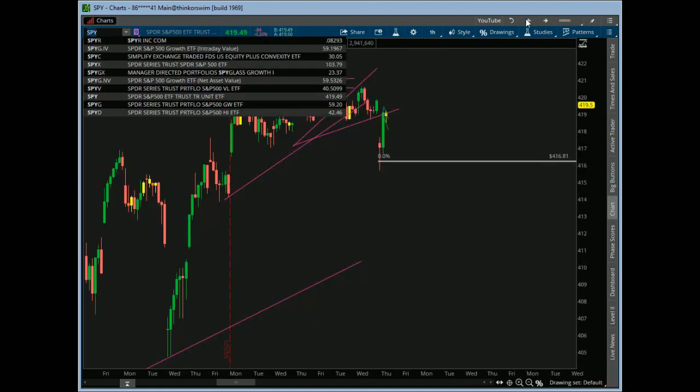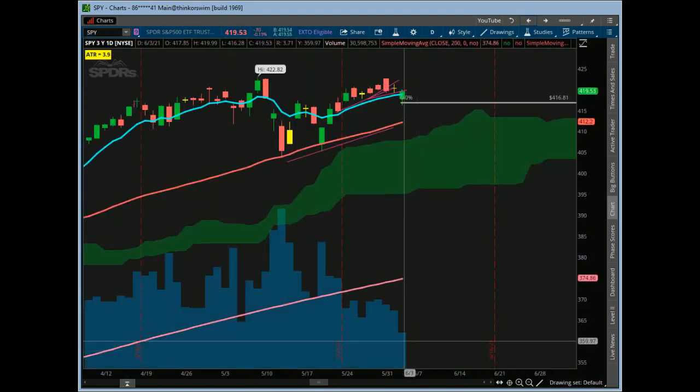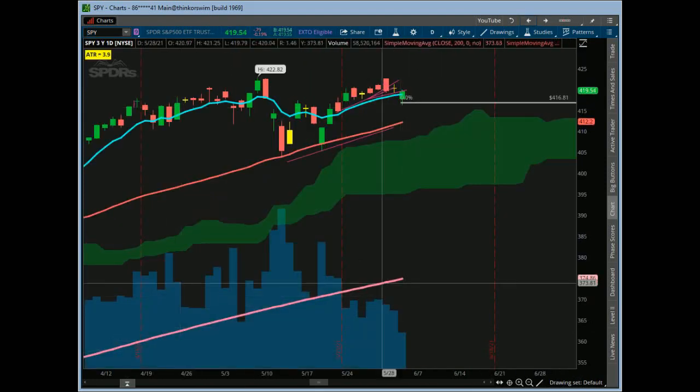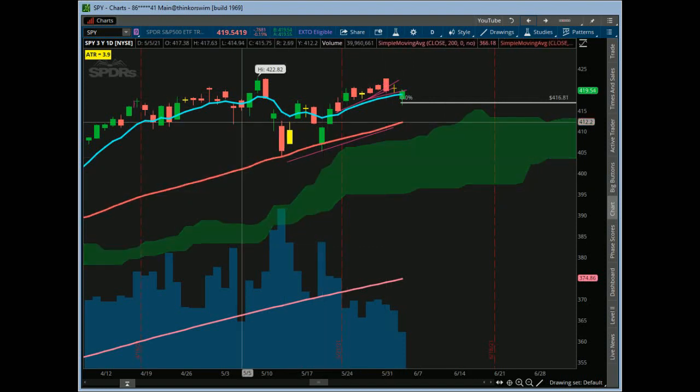Let's take a look. SPY again, still pretty low volume as we're halfway through this. It's just been a low volume couple weeks as we head into the Memorial Day weekend, and now we're in the post-Memorial Day vacation. So hopefully we'll get a little bit more action coming in, but right now we're seeing a lot of chop so far, but it is what it is.